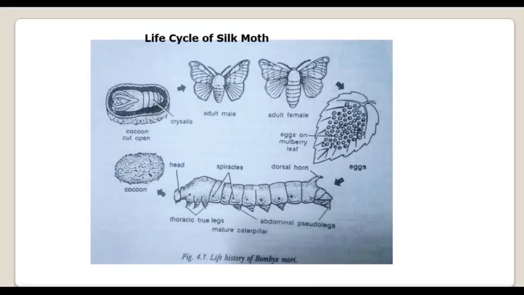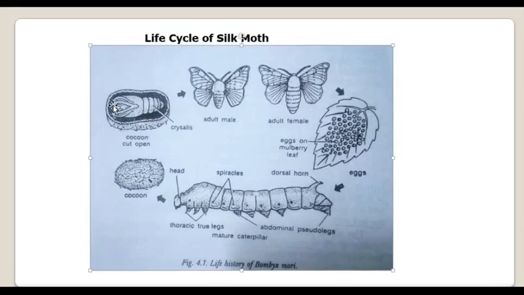Let's go back here. The pupa. Chrysalis means it's a pupa. Okay, so this is what? The cocoon. Outermost is the cocoon, inside which this larva is going to molt further into a pupa, and it takes about 6 to 12 days to complete its pupal life, after which it is going to break open this cocoon and the adult comes out.